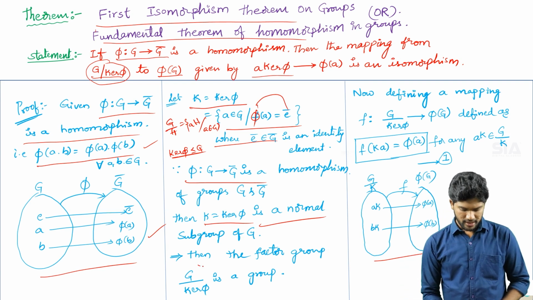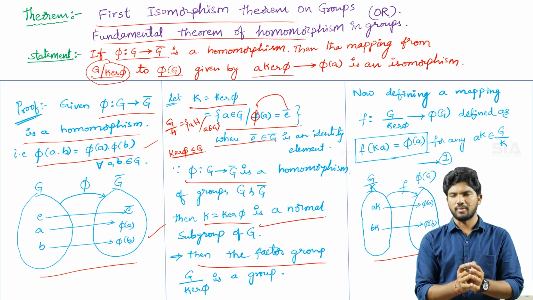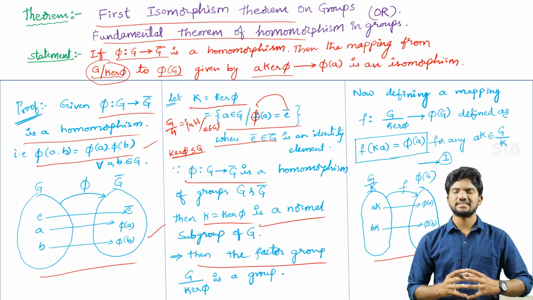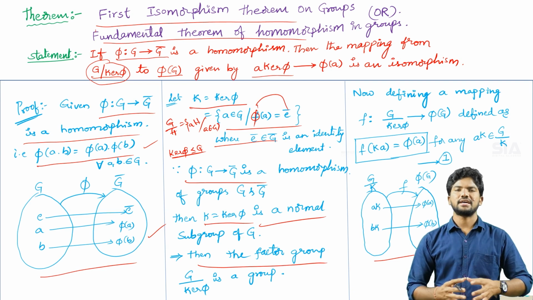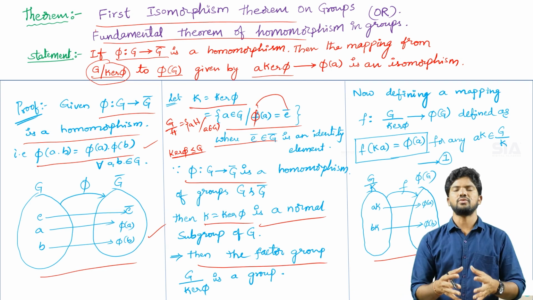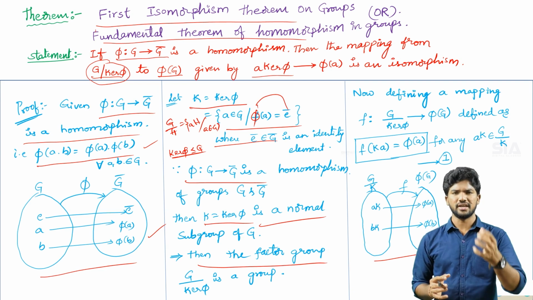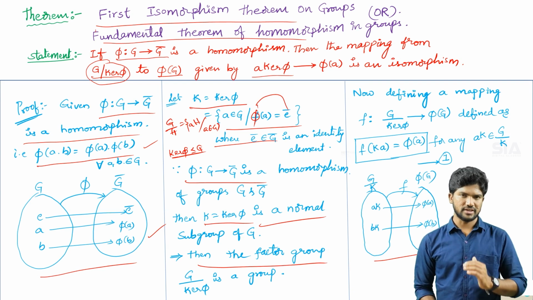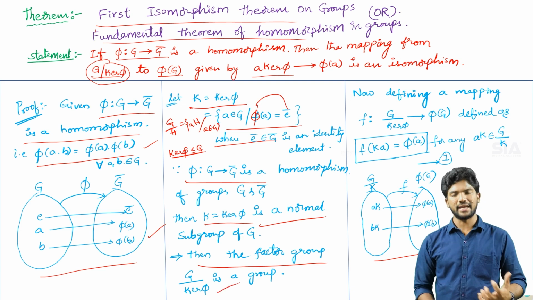First we take the homomorphism, after that we take the kernel as a subgroup, after that we take that subgroup as a normal subgroup. Whenever you take the normal subgroup, then you go to the factor group. You cannot go directly to the factor group, so we have to go step by step. To go to the factor group, first of all the subgroup must be a normal subgroup. Therefore, we get the factor group G by kernel phi.